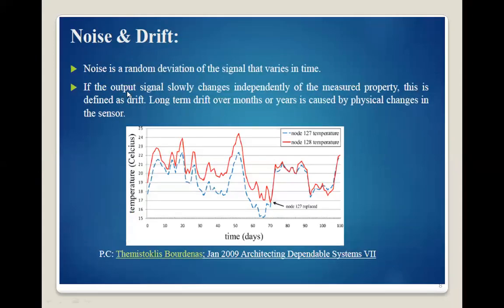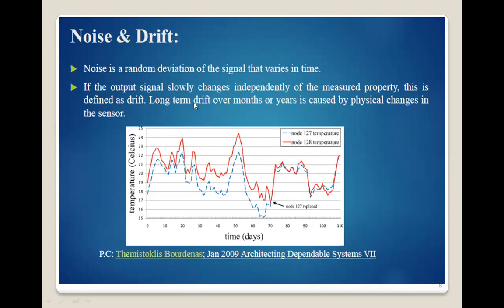Now noise and drift. So what do you mean by noise? In measurement, noise is a random deviation in the signal that varies with time. So any unwanted signal that affects the measurement value is called noise. Due to noise there is an error in the measurement of the sensing device. And if the output signal slowly changes independently of the measured property, this is defined as drift. A long-term drift over months or years is caused by physical change in the sensor.